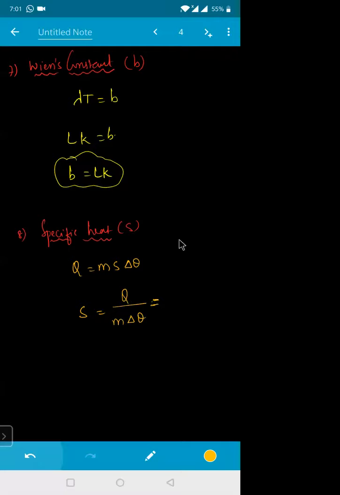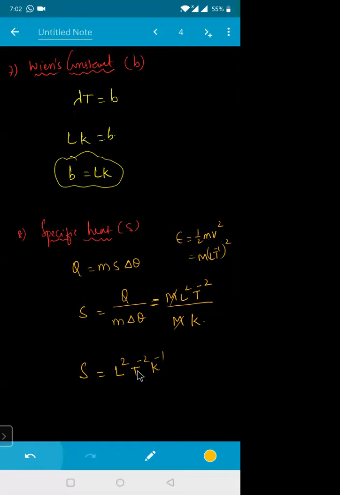What is the energy dimension? Energy is half into M into V square, or potential energy mg into H. Any energy dimension is always the same. So M times velocity, which is L T power minus 1, whole square, will come out as M L square T power minus 2, divided by mass M and temperature, which is measured in Kelvin. So the mass will get cancelled. So the dimensions of specific heat will become L square T power minus 2 K power minus 1. Got it?